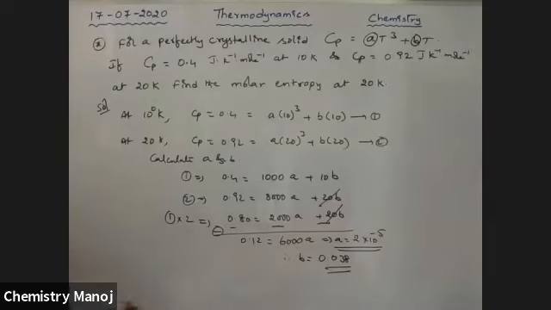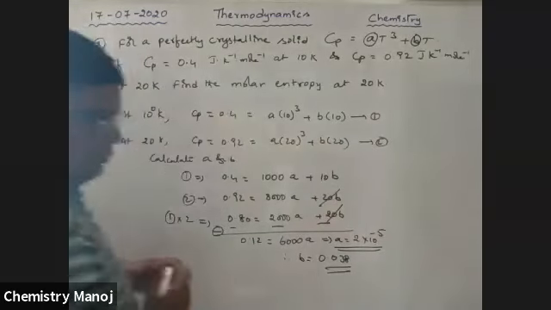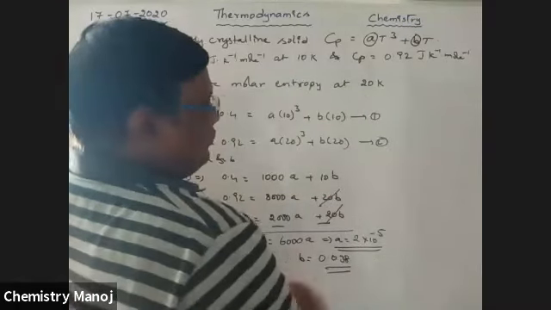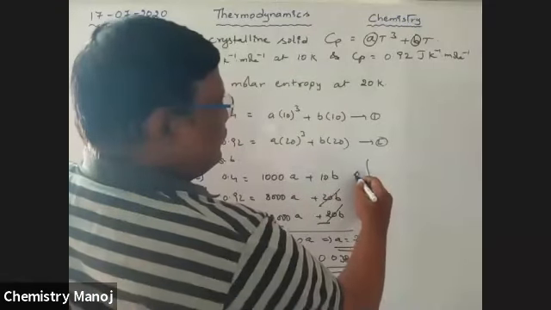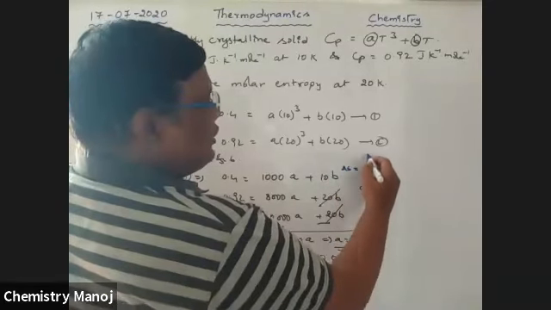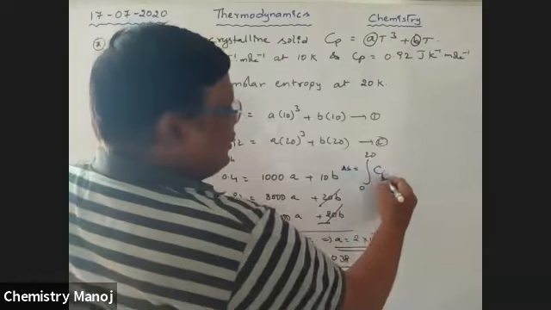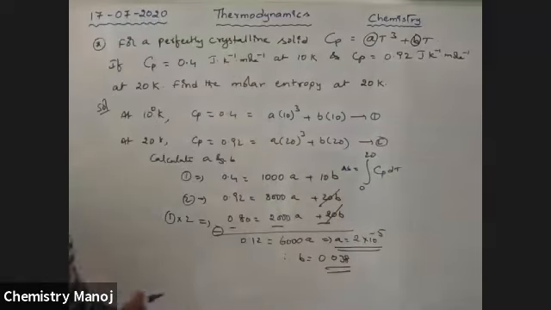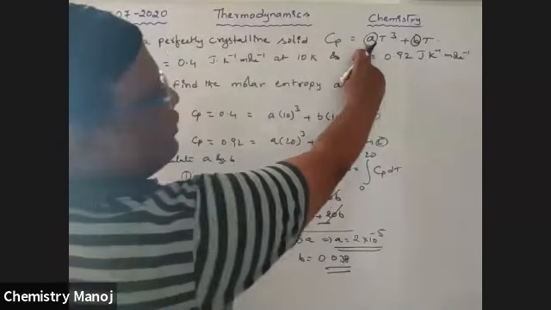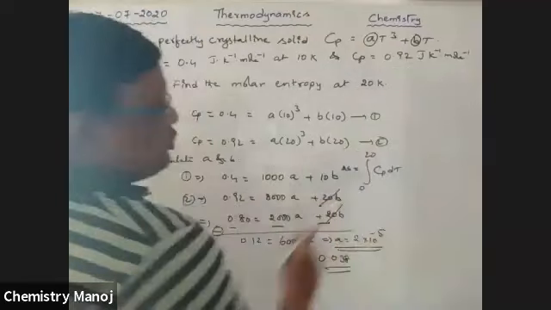Now delta S is equal to the integral from 0 to 20. At 20 you want to calculate Cp dT. Delta S is equal to the integral from 0 to 20 of Cp dT. So Cp value, this one. We already found the A and B values. Substitute those values.